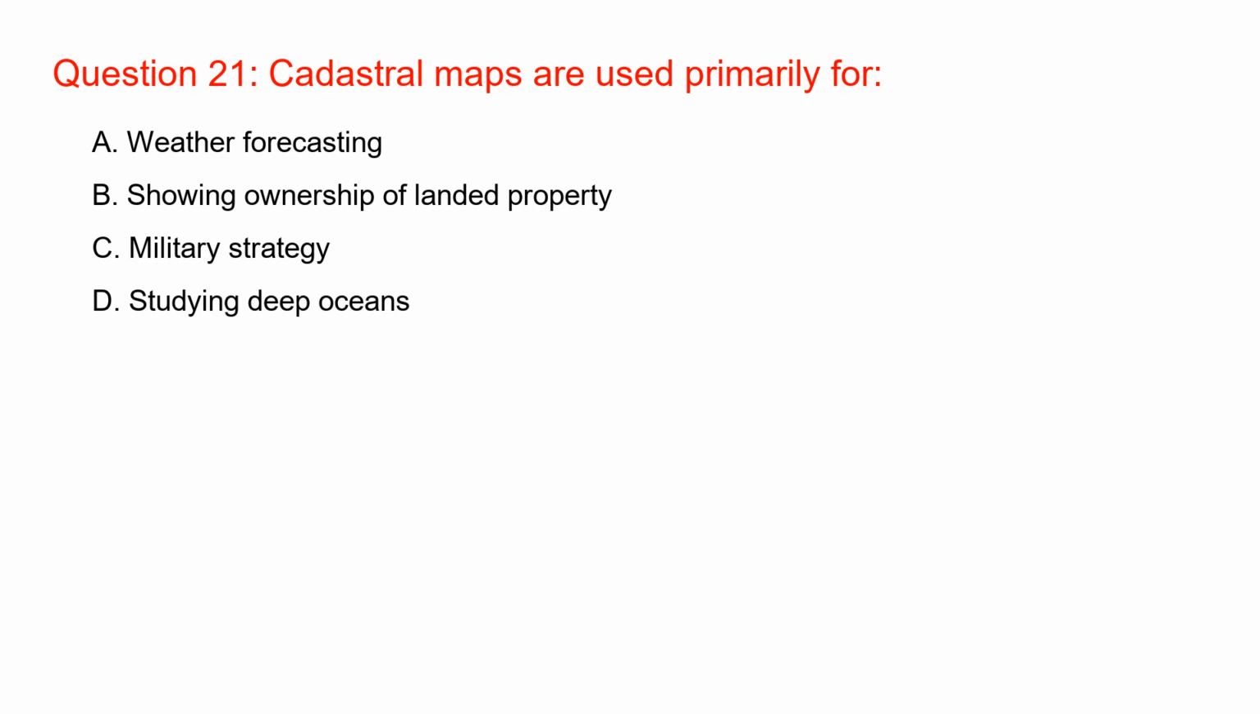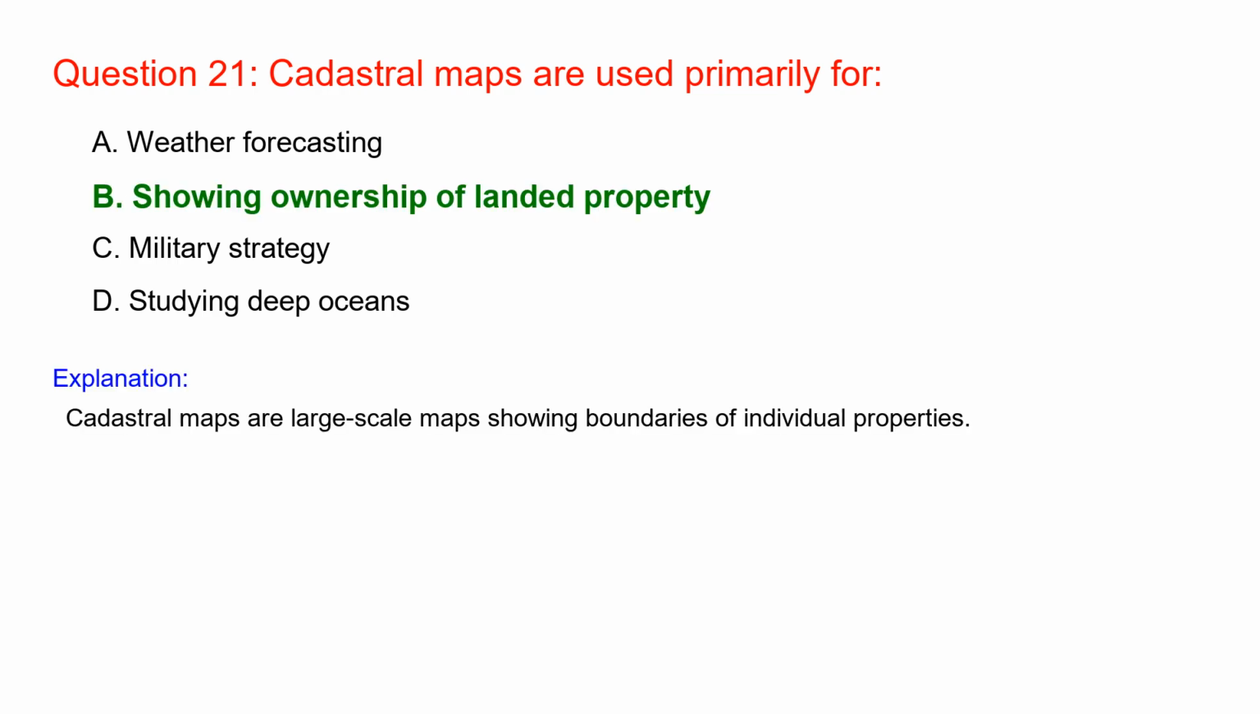Cadastral maps are used primarily for showing ownership of landed property. Cadastral maps are large-scale maps showing boundaries of individual properties.